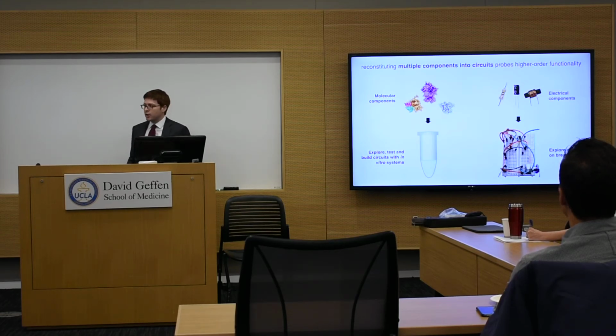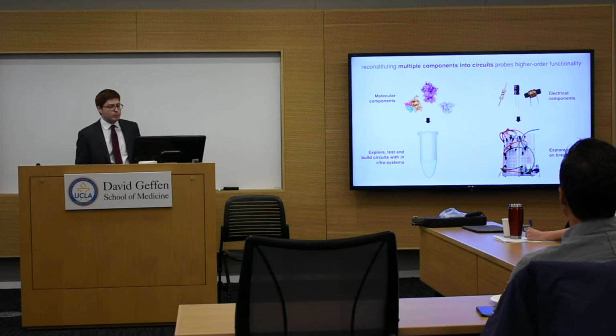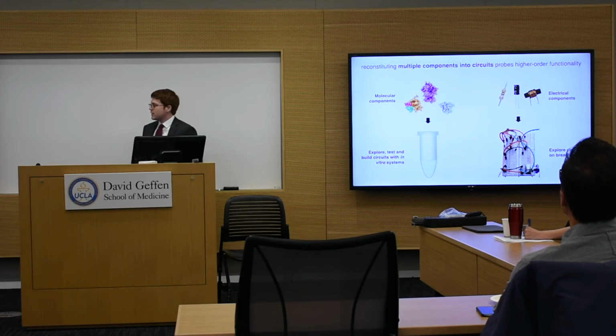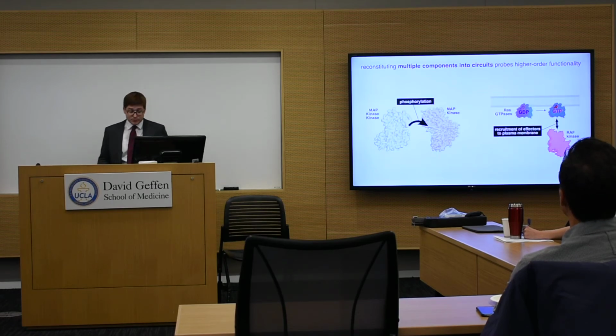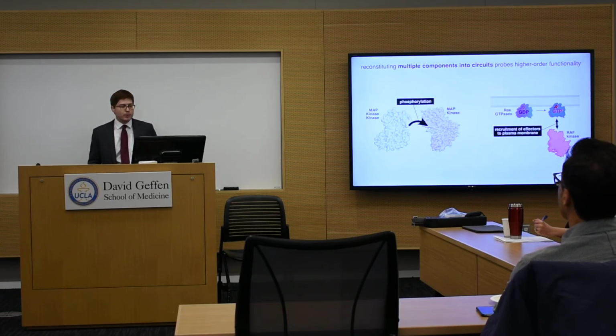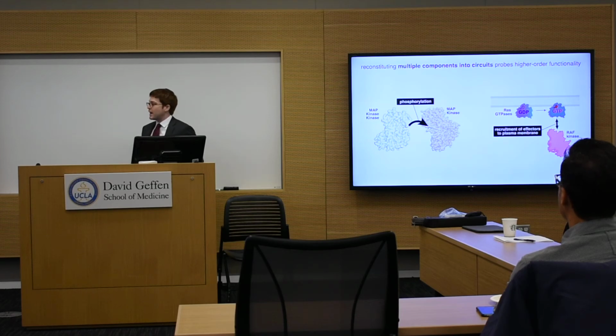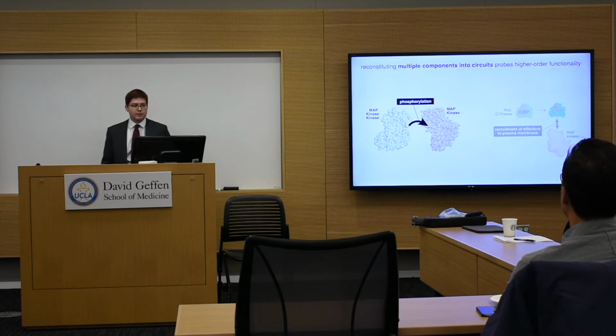And this is analogous to how you might try to take electrical components and explore the space of circuitry available to them on breadboards. And so I want to tell you today about how this network reconstitution approach has given us insights into each of these core signal propagation mechanisms, starting first with enzymatic cascades of kinase phosphorylation.